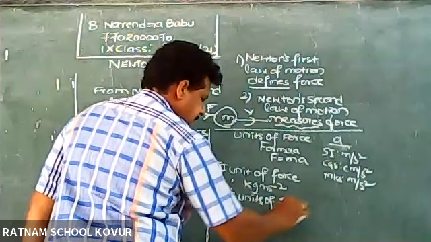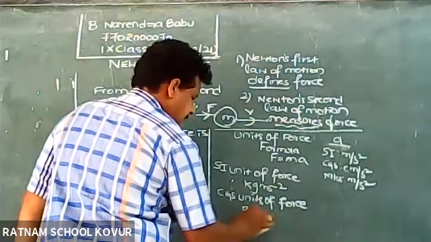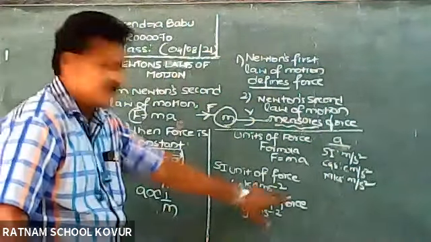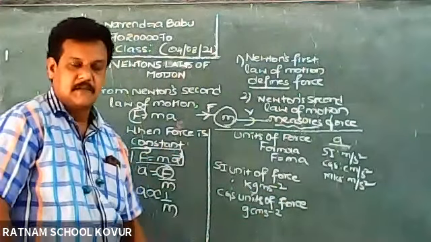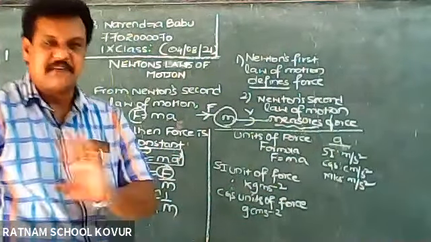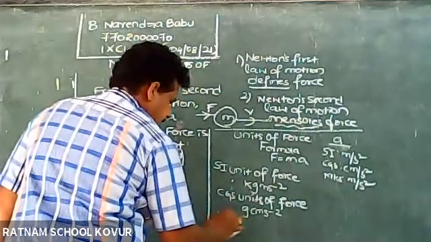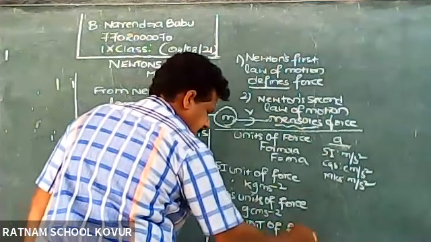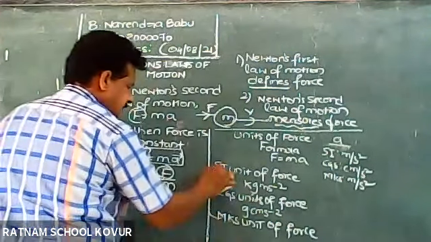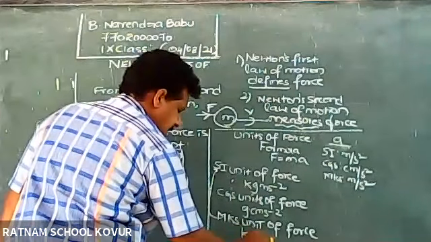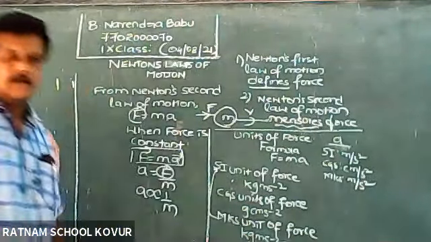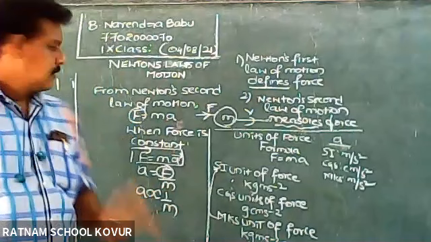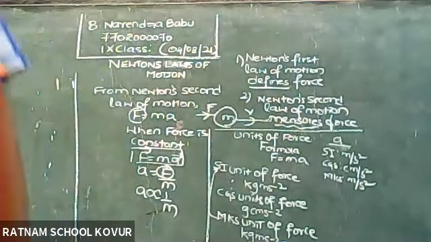CGS unit of force is gram centimeter s power minus 2. You can observe that the unit of time is the same in all systems, second only. MKS unit is the same as the SI unit, kg meter s power minus 2. So we have written the units of force based on the formula. Let me take the pic here.